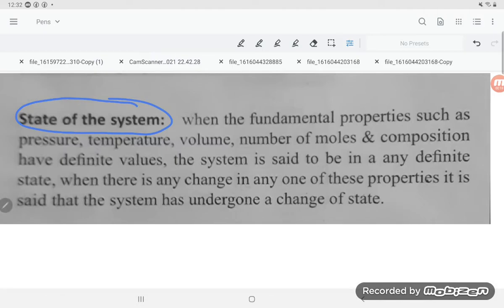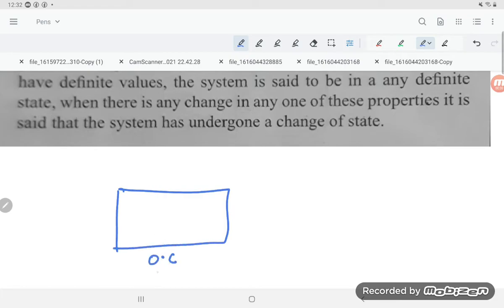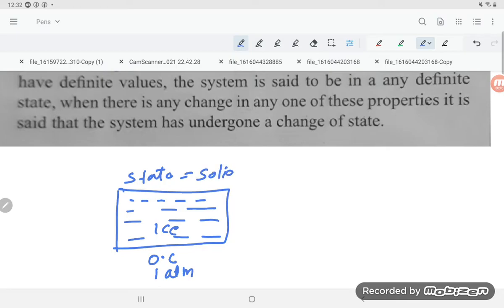Dear students, suppose we have one gas, or you can easily select water. So what will be the state of water at 0 degrees Celsius and 1 atm pressure? The water will be in the form of ice. At 0 degrees Celsius, the state of the system is solid.